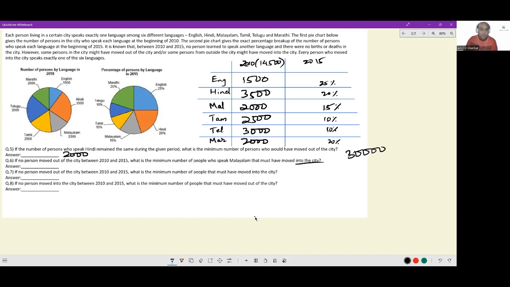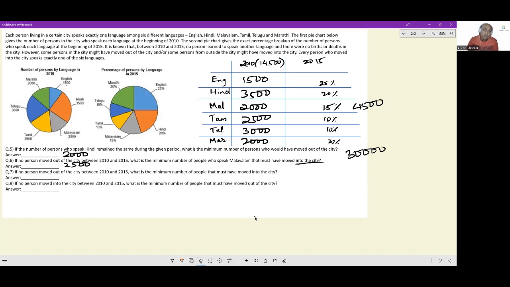In this case, what finally the question asks is, what is the minimum number of people who speak Malayalam that must have moved into the city? Right now, Malayalam speaking people will be 4,500. 15% of 30,000 is 4,500. So from 2,000, the population has gone up to 4,500. So the number of Malayalam speaking people that would have moved into the city will be 2,500. Next.